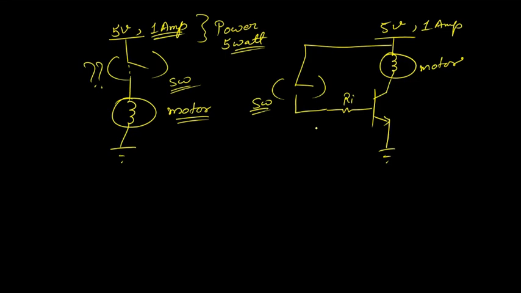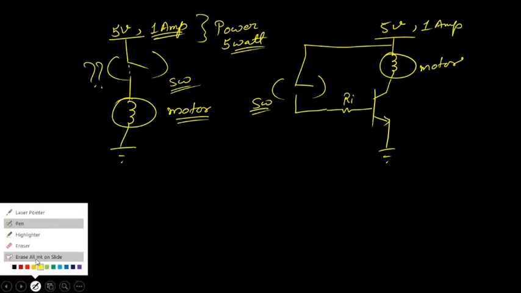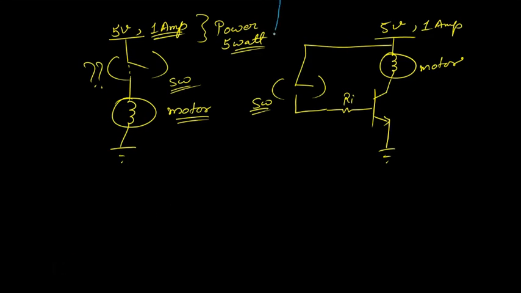Can you tell me why we need to have this particular circuitry? So to reduce the intermediary resistance, maybe. Reduce the intermediary resistance. Where is the resistance? Here in this circuit, you have direct 5 volt, 1 ampere. The motor runs happily. The motor does not have any issues. Any other reason? Guess. Put your guess. Why do we need transistors?